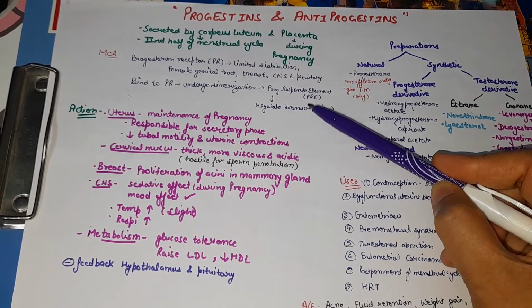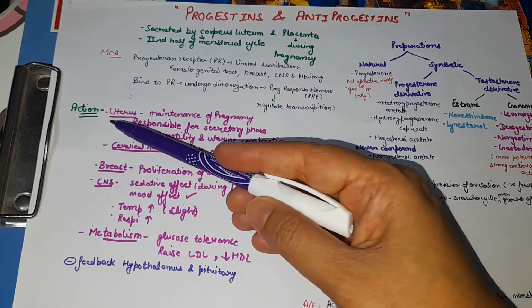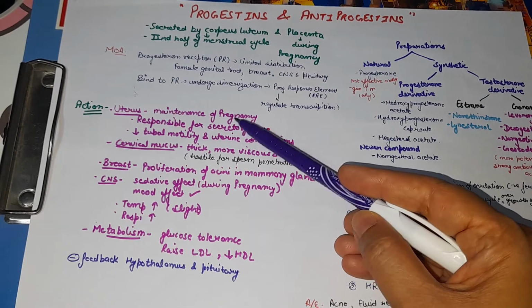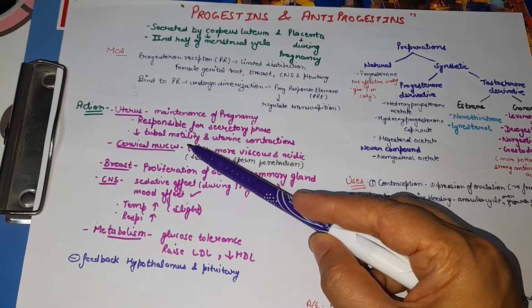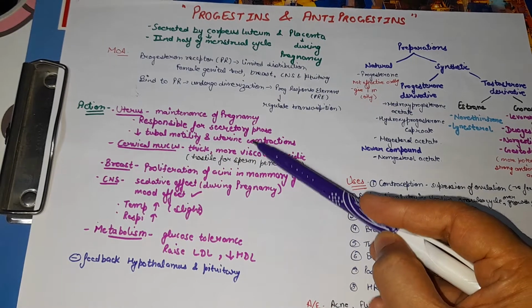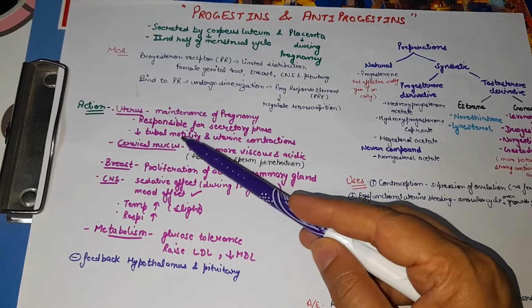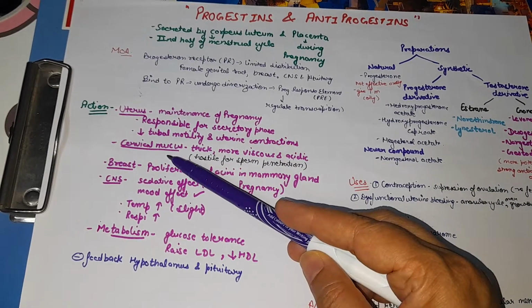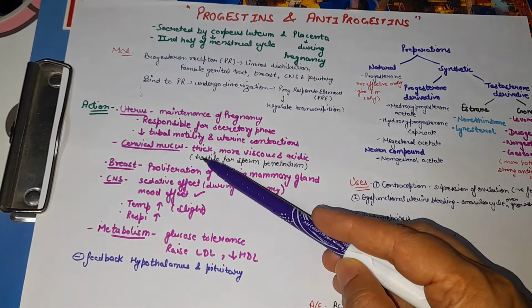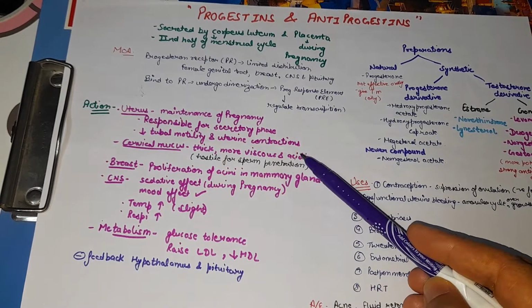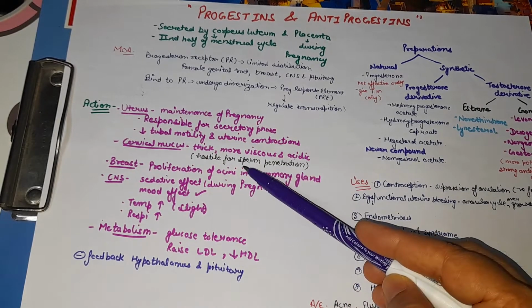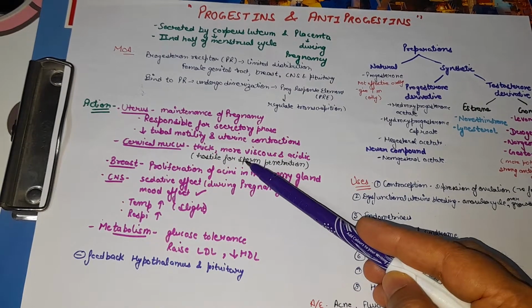So what are the actions of progesterone? Action of progesterone on the uterus. It helps in the maintenance of pregnancy as it inhibits the tubal motility and uterine contraction. So it helps in the maintenance of pregnancy, and it is also responsible for the secretory phase. Next, action on the cervical mucus. It makes the cervical mucus thick, more viscous and acidic. So cervical mucus will be hostile for sperm penetration, which means there will be difficulty in the penetration of sperm.